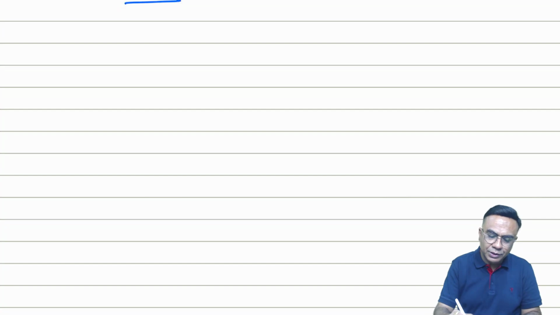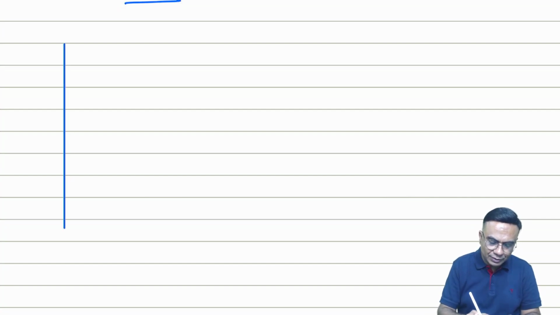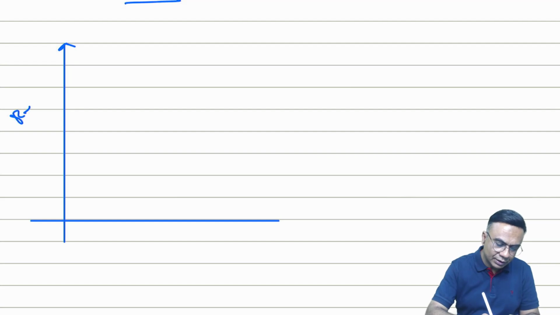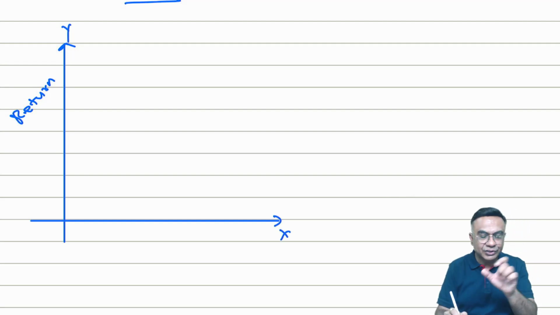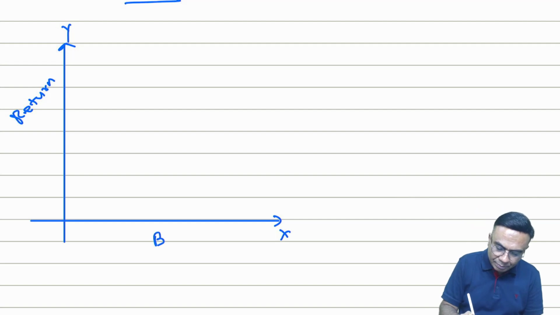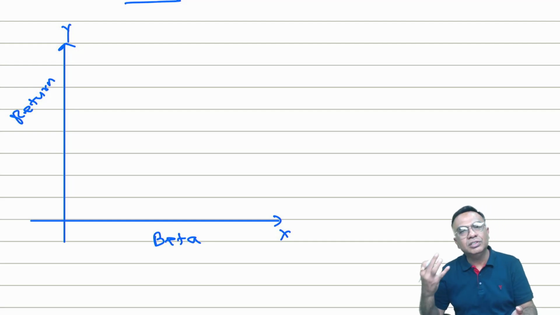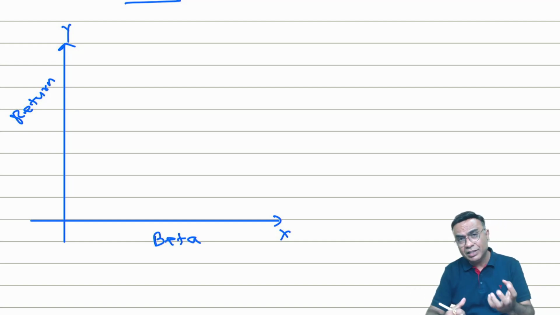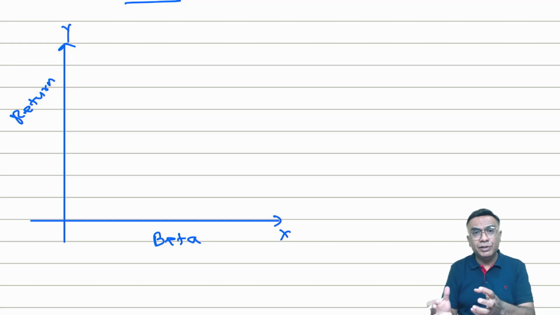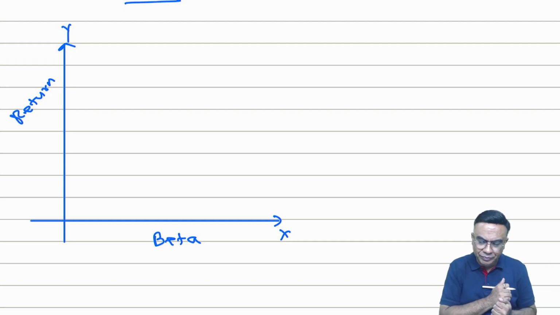Now, what we do is on the y-axis we take the return of a security, and on the x-axis I take the risk of the security, that is beta. Beta is a measure of systematic risk. We have already discussed what is systematic risk and what is unsystematic risk. Unsystematic risk can be measured using variance and systematic risk can be measured using beta. You can refer to my earlier video for this particular concept.